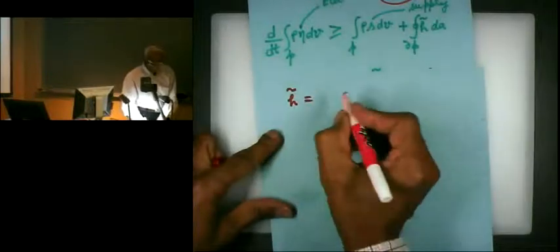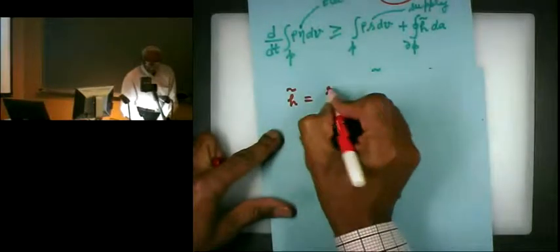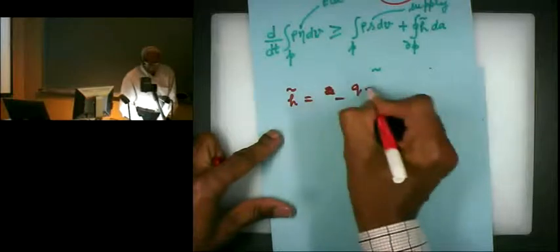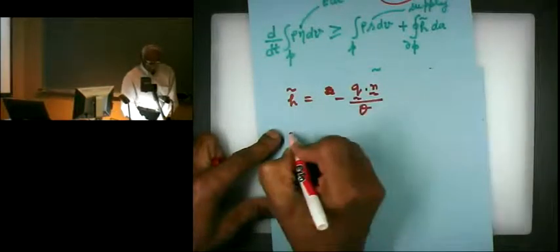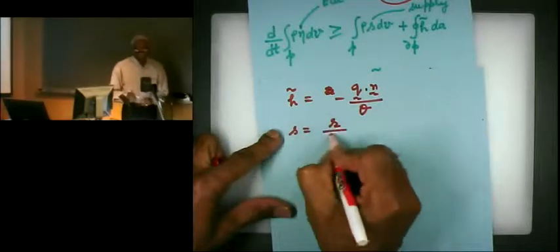So this H tilde is minus Q dot N over theta, and S is R over theta. So these are the assumptions we are making.